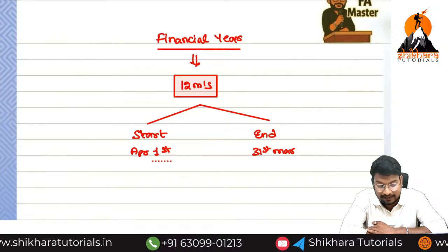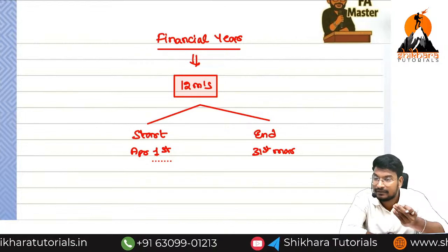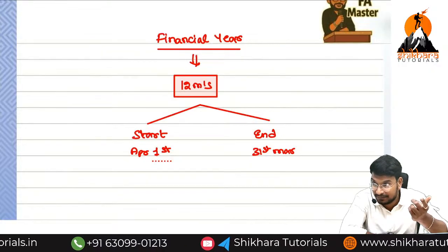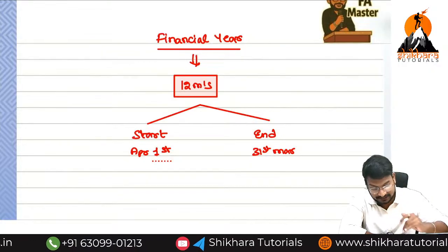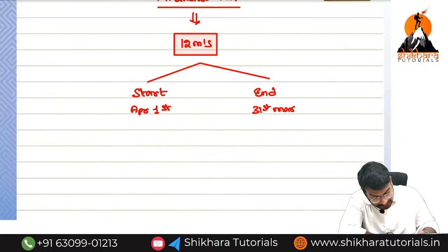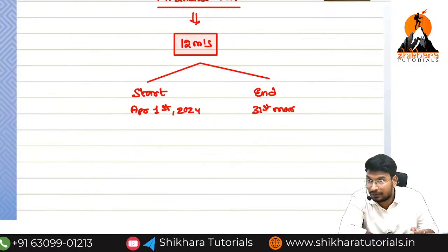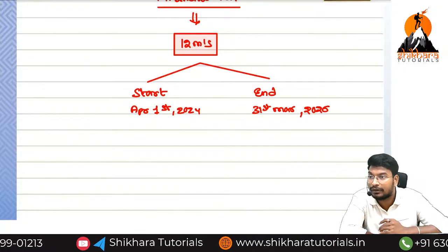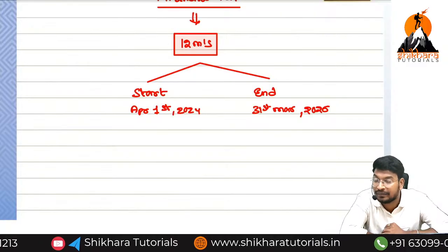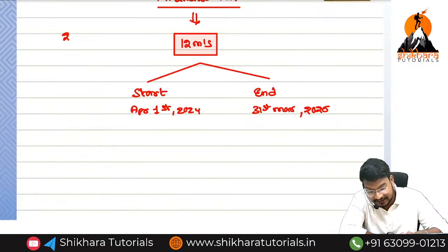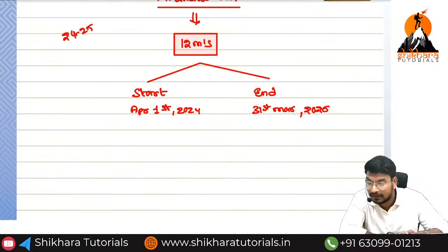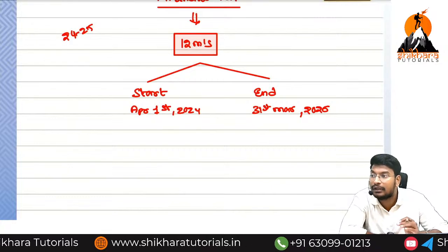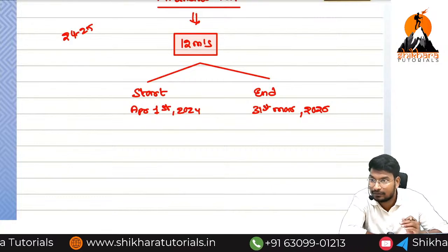But here the years are different. When December is completed and we enter January, the year changes. So if you start with 2024, it will end with 2025. This is how we conclude it as the financial year. A financial year can be represented as 24-25 or 25-26 or 26-27, like that. Calendar year means only 25, only 26, only 27.